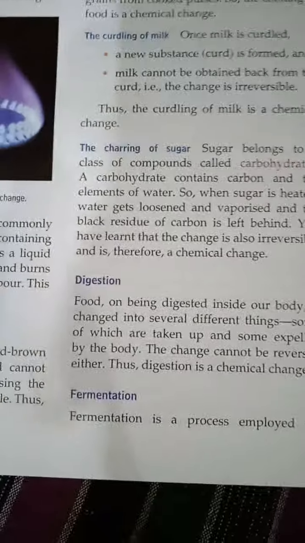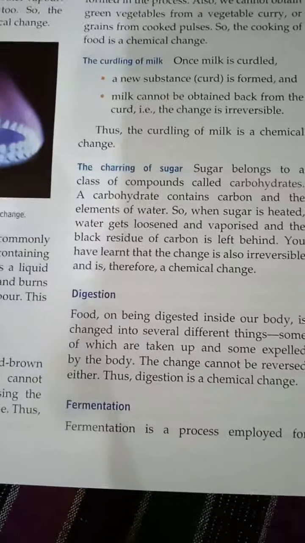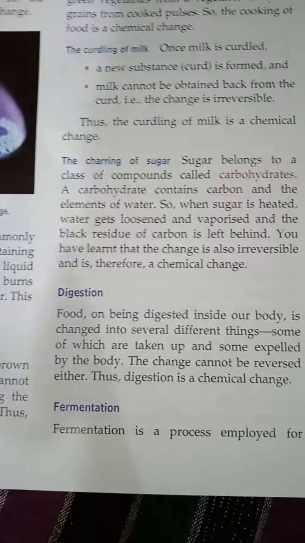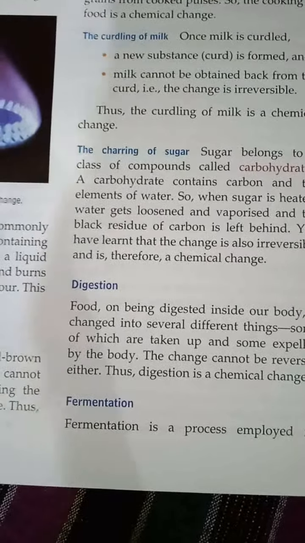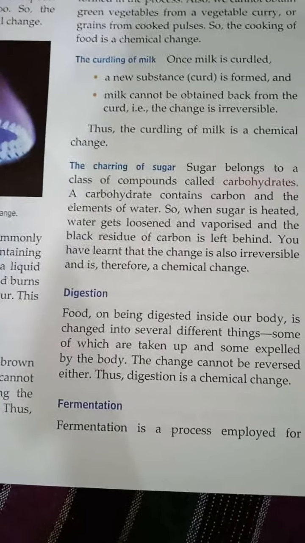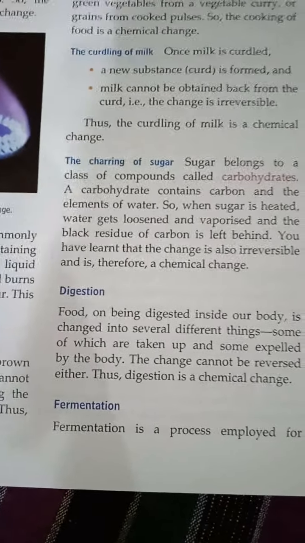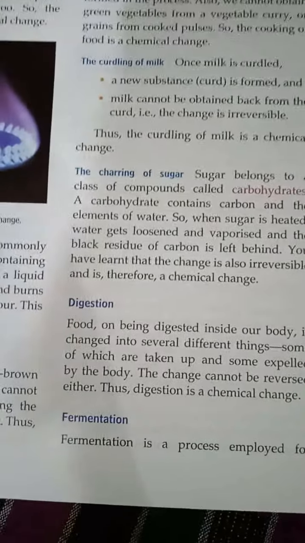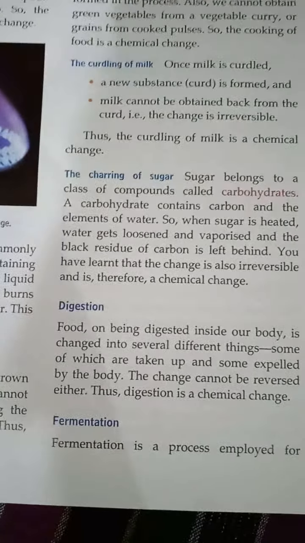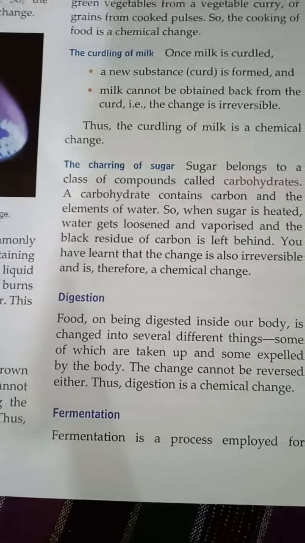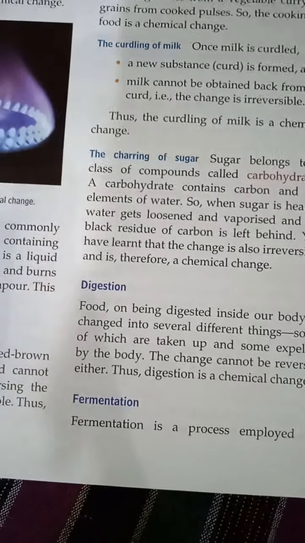Okay, next one is your digestion. So digestion, what happens when you eat food? If it is digested, can you get the food back? Can you get those raw vegetables back? No. So food on being digested inside our body is changed into several different things. Some are taken up, some are expelled by the body. So these changes cannot be reversed either. So new substances are also formed.